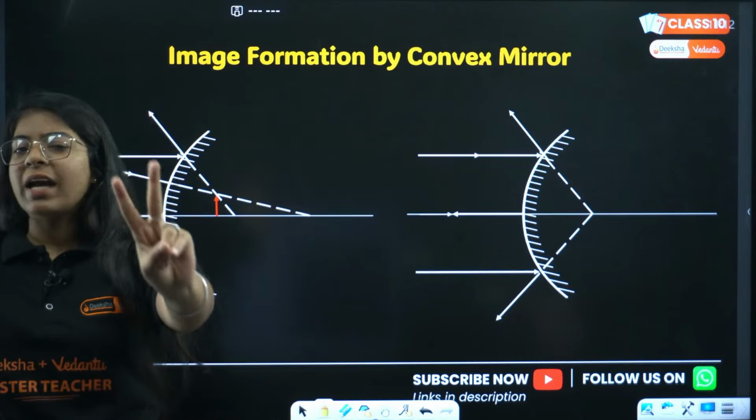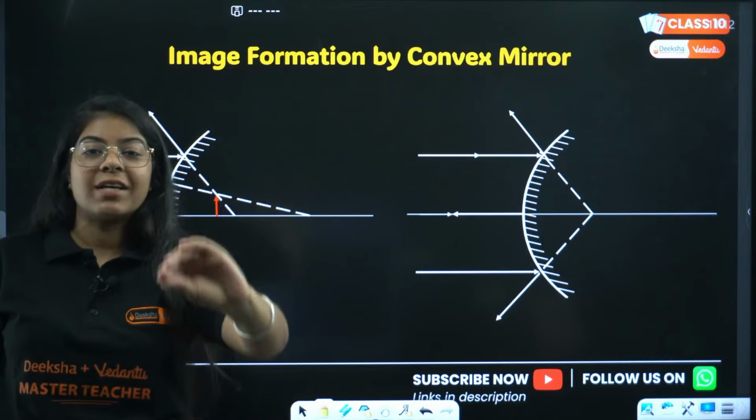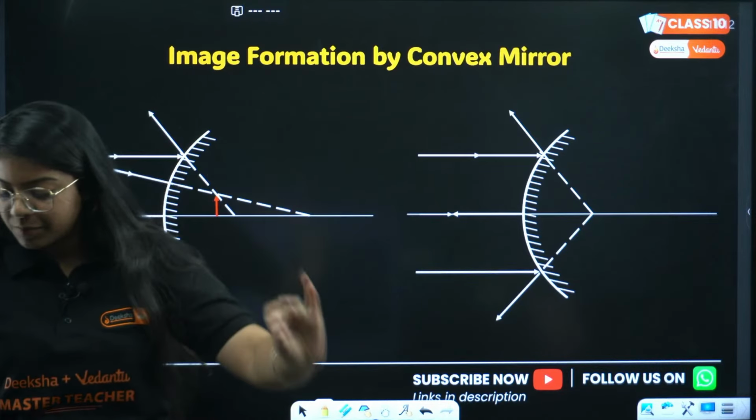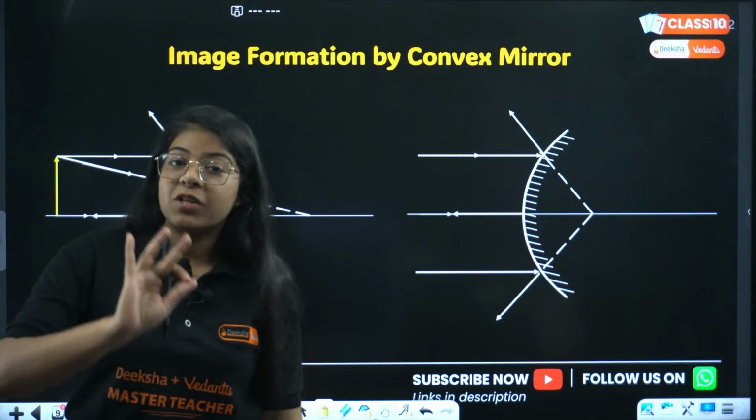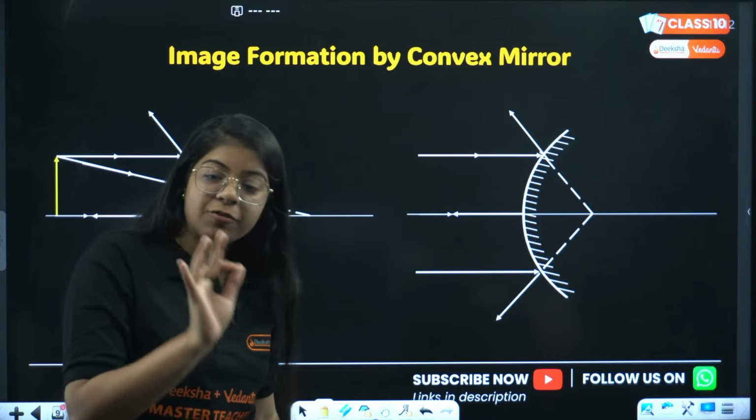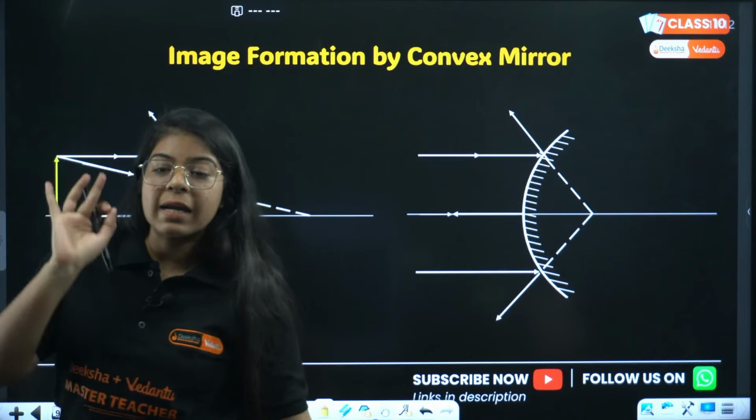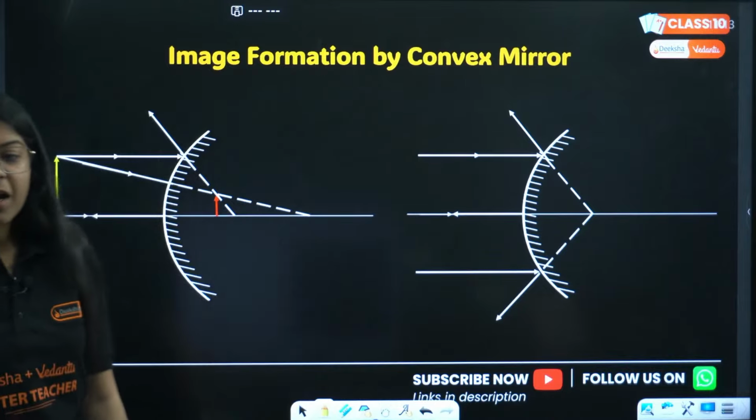Okay. Next, we have image formation by convex mirror. In these, we only have 2 cases. Write down what is the nature of image formed by a convex mirror. Only one kind of nature of image is being formed by convex mirror. Write it down. Hi Prakash.